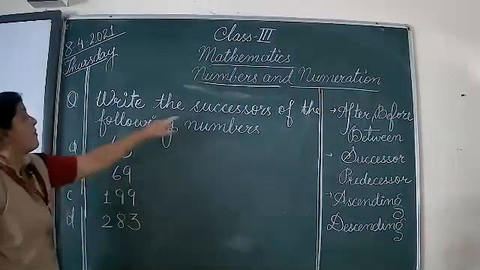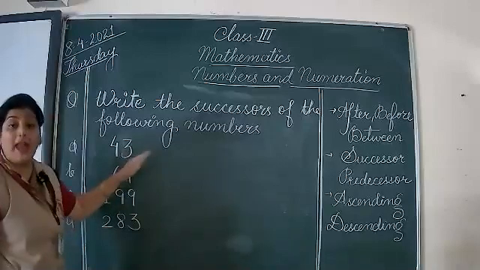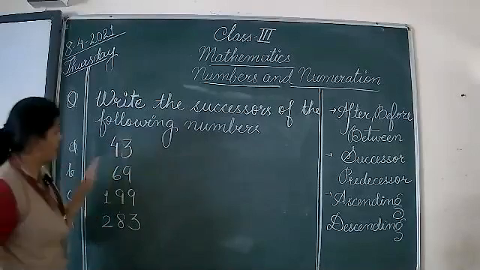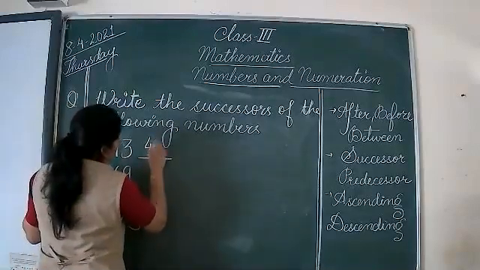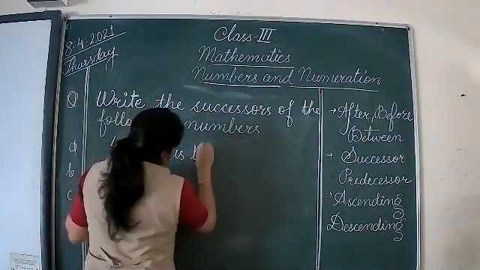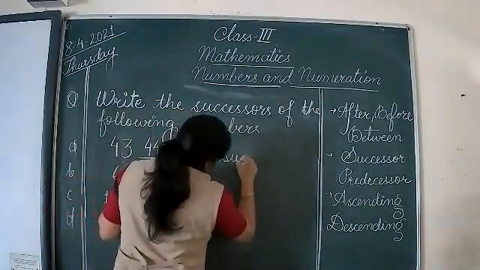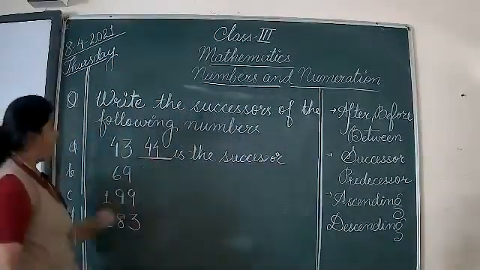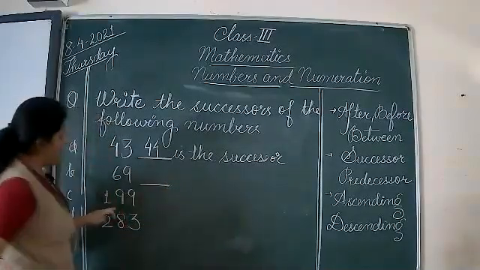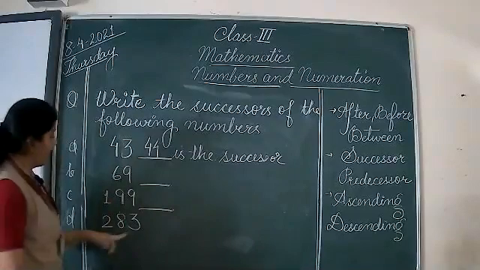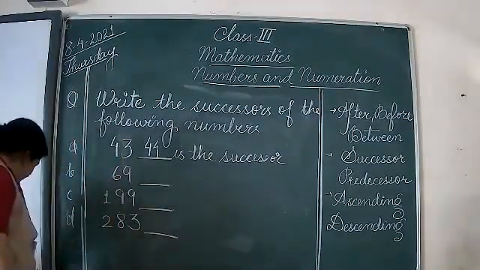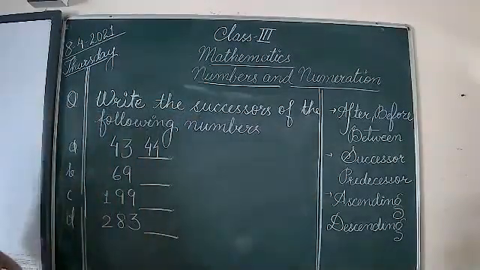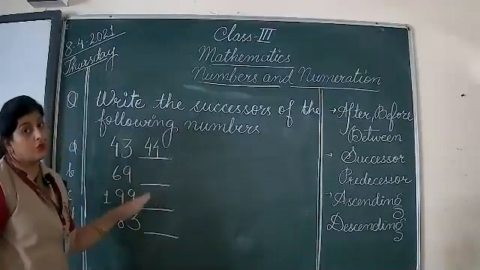Okay, so successor means 43, you need to add 1 to it, or you can simply count forward. Just the number that comes immediately after this is 44. So 44 is the successor. You need not write the statement, just simply write 44. Okay, 69, 199, and 283. Just copy these sums and practice at home. You can get some more examples from your book also to do practice.